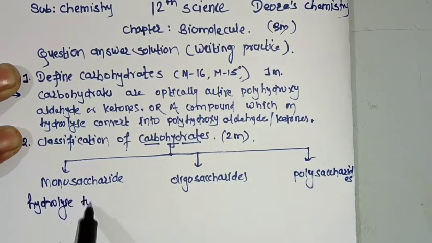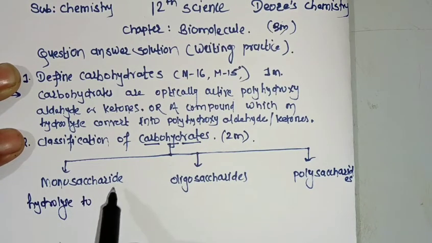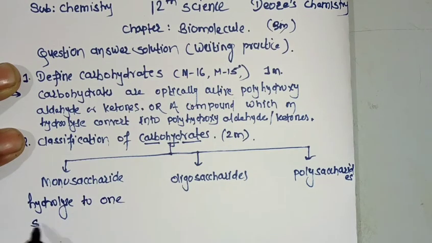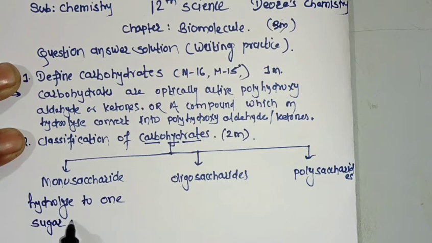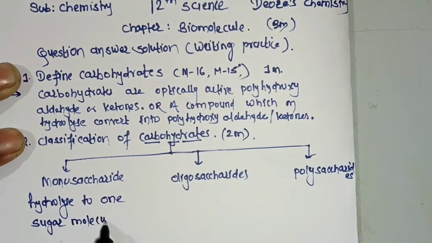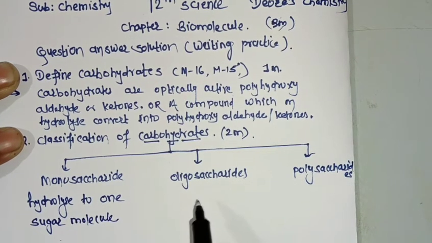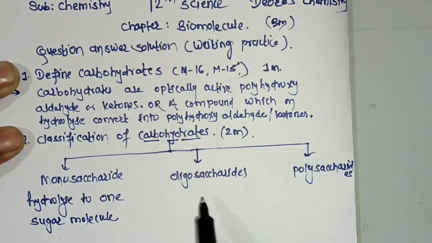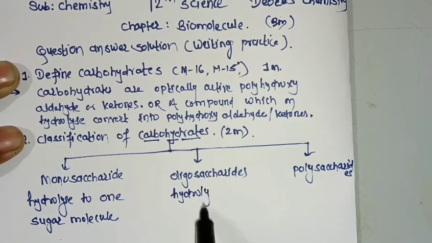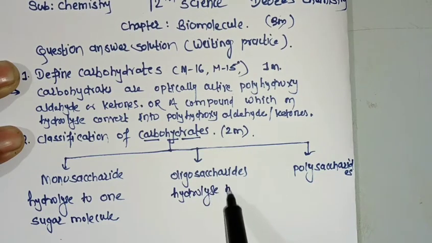Hydrolyze to 1 sugar molecule or unit. What is oligosaccharide? Oligosaccharides are the carbohydrates which on hydrolysis give 2 to 10 sugar molecules.